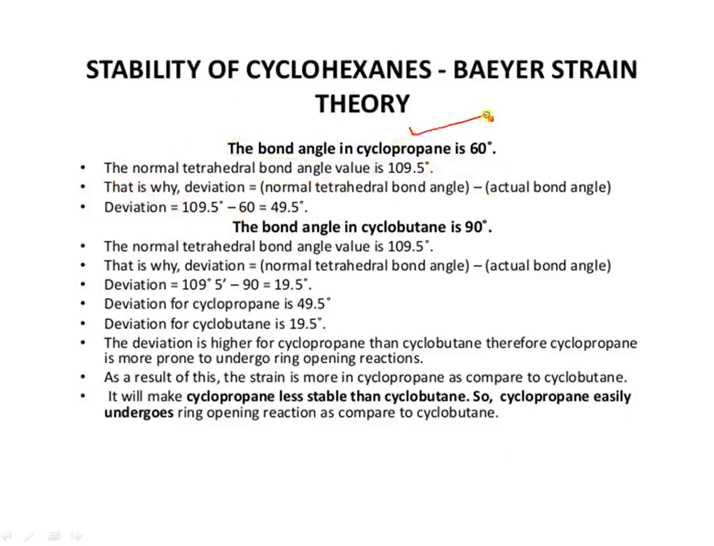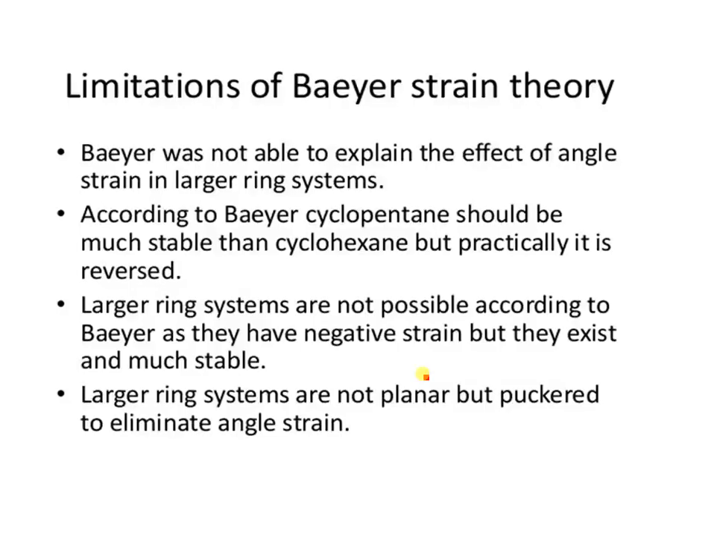In the case of cyclopropane the ring angle is 60 degrees and the normal angle is 109.5, so the deviation is 49.5 degrees. In the case of cyclobutane it is 19.5 degrees. The deviation is higher for cyclopropane, therefore cyclopropane is more prone to undergo ring opening reaction. As a result, the strain is more in cyclopropane as compared to cyclobutane. It makes cyclopropane less stable than cyclobutane, so cyclopropane easily undergoes the ring opening reaction as compared to cyclobutane.